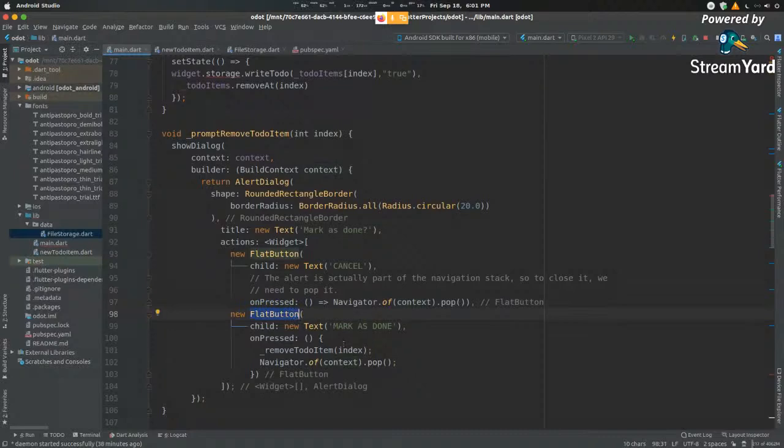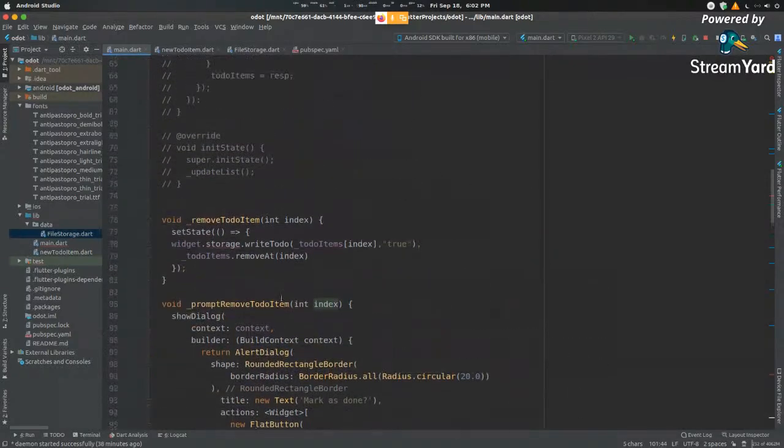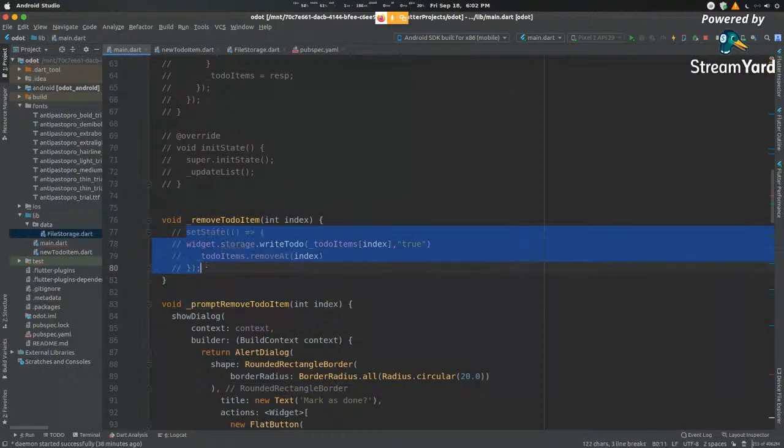A second button will mark it as done. When I press this, when my on press happens, I'm going to remove this to-do item, and then I'm going to pop that dialog off. Again, the remove to-do item. When I come back here, you can see that I am removing a to-do item here. This again, I'll come back into place here.